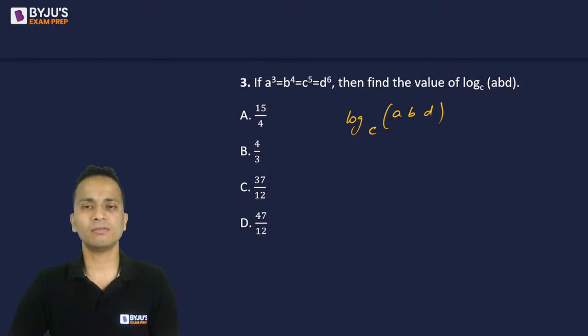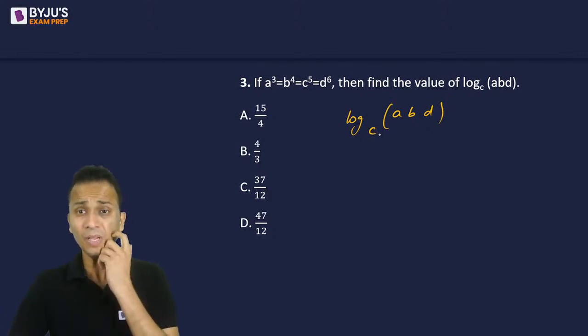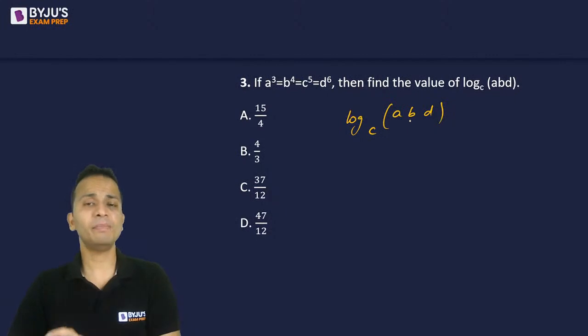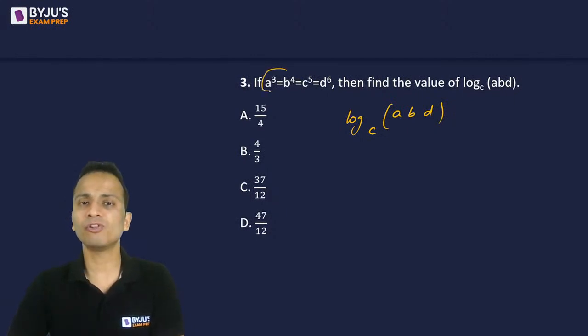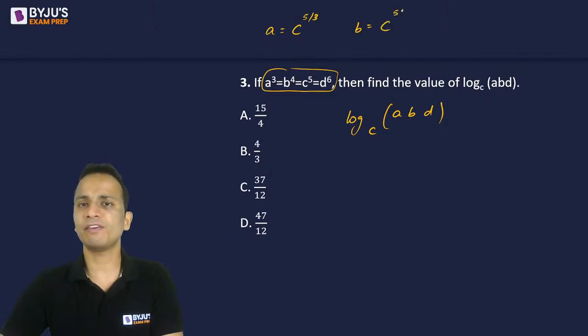So c and c will be same in base as well, and then we'll be able to find out the value. So I need to find out the value of a, b and d in terms of c using this relation. So the value of a in terms of c will be c raised to the power 5 by 3. b will be equal to c raised to the power 5 by 4 and d will be equal to c raised to the power 5 upon 6.